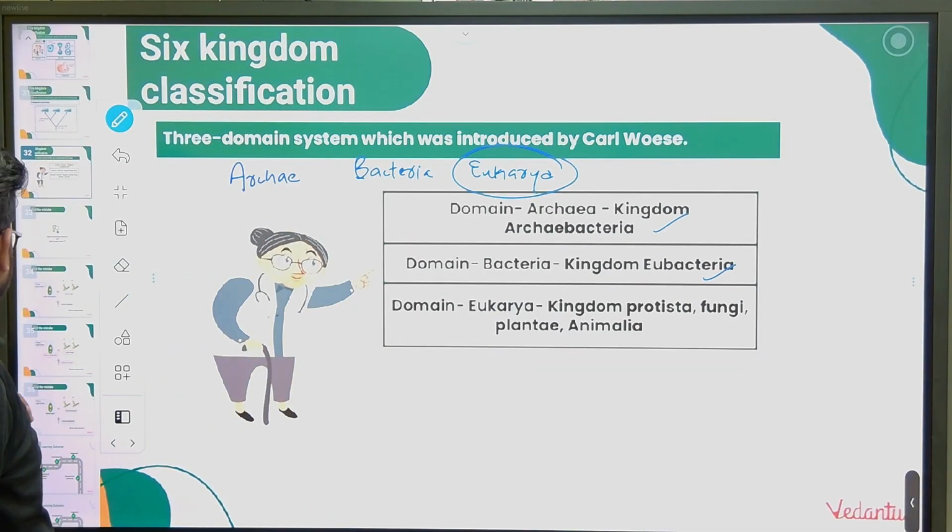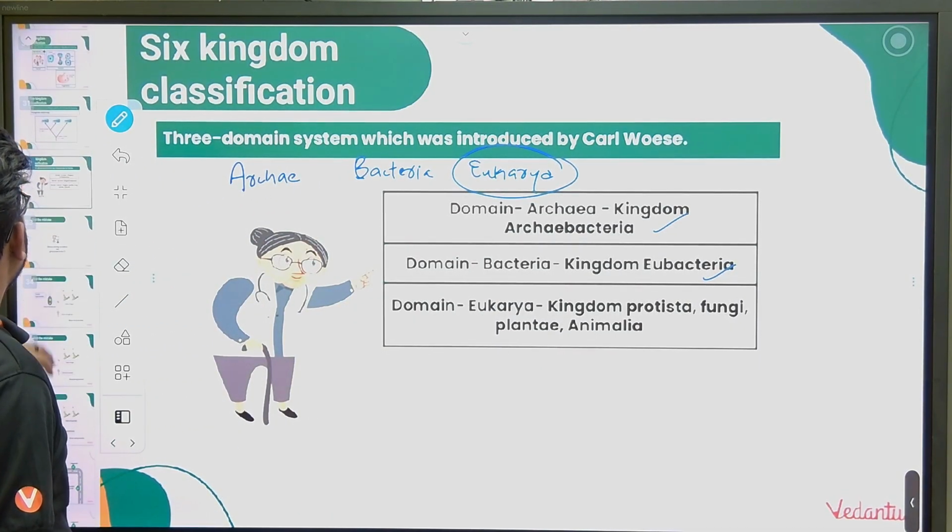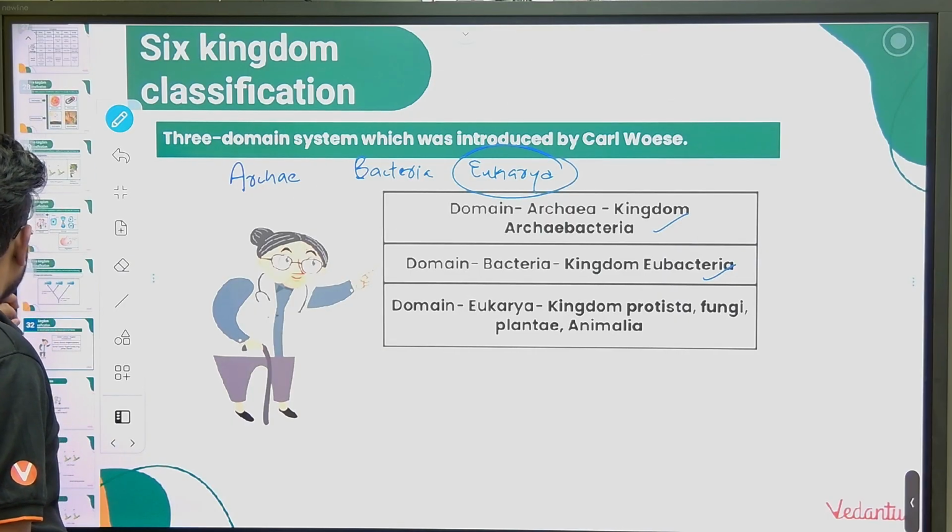I think there is one more table that I wanted to show you, but fine, no issues, it's okay.